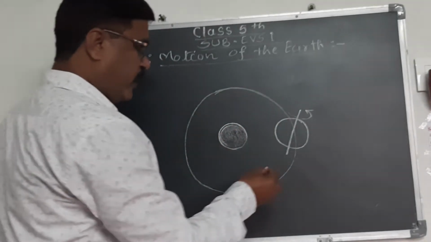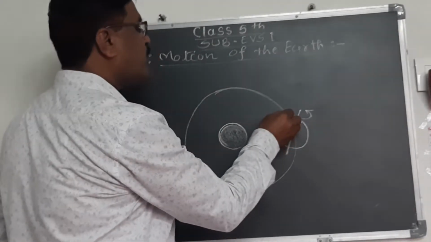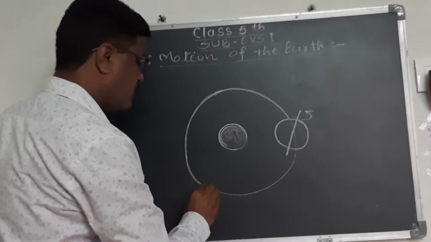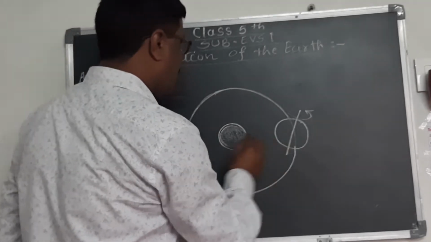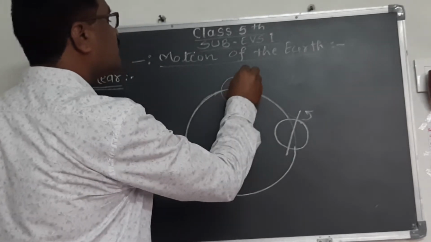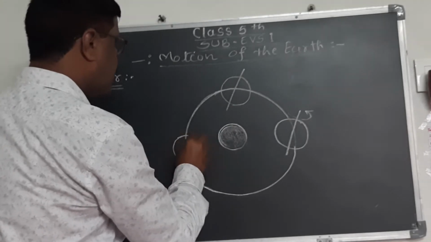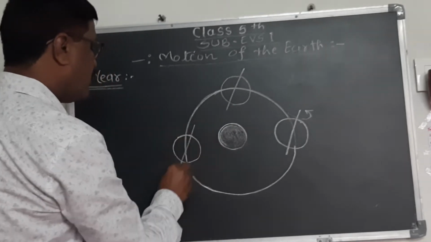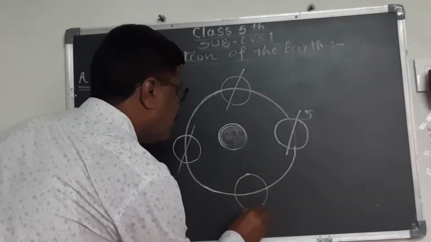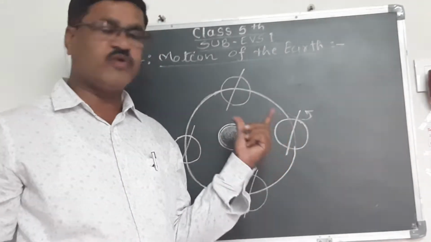Okay. When the earth rotates along its axis, it also revolves along this orbit. Suppose after some days the earth comes to this position, the axis inclined in this way, and then it comes here also, the axis again inclined in such a position.